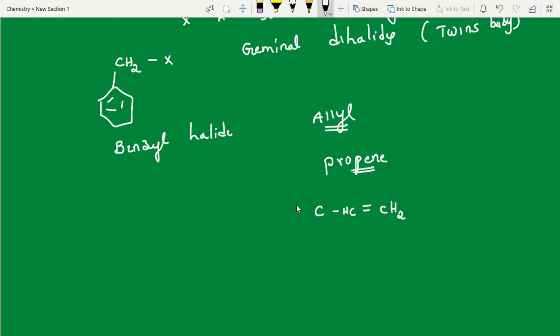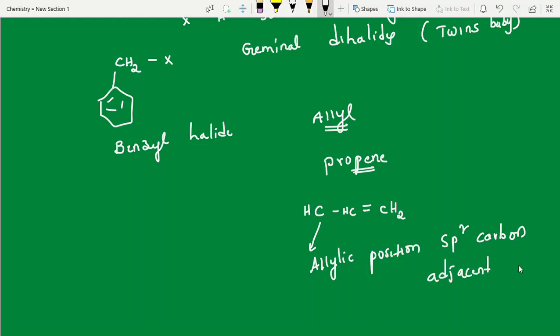This carbon, this is the allylic position. Allylic position is nothing but an sp3 carbon adjacent to an sp2 carbon. The sp3 carbon having a halogen, that we call an allylic halide.